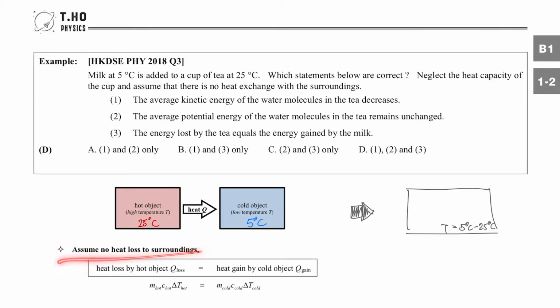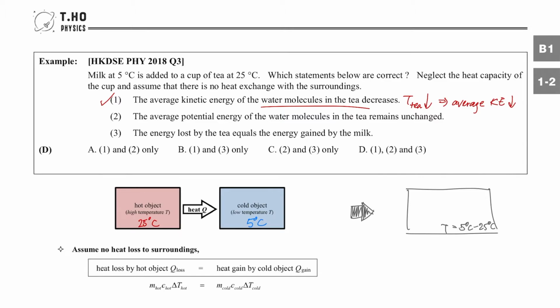So if there is no heat exchange with the surroundings, no heat loss to surroundings, heat loss equals heat gain. Then think about that. Statement 1: the average kinetic energy of the water molecules in the tea, that is the hot object, will decrease. Now, talking about the tea, it goes from 25 degrees to a lower value. So the temperature of tea would decrease, which means the average KE would also decrease because average KE depends on the temperature. So the first statement is correct.